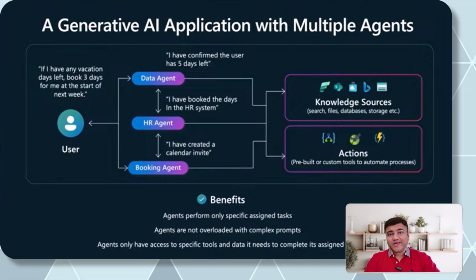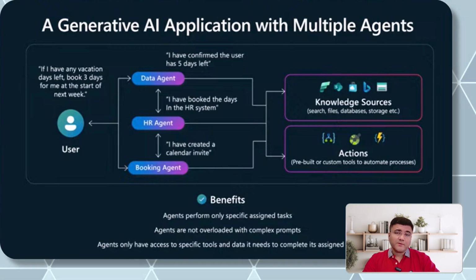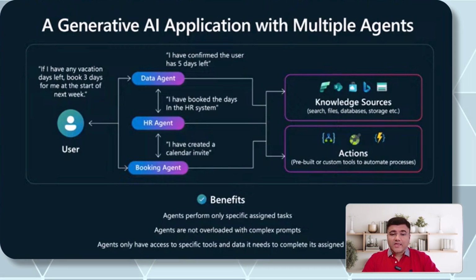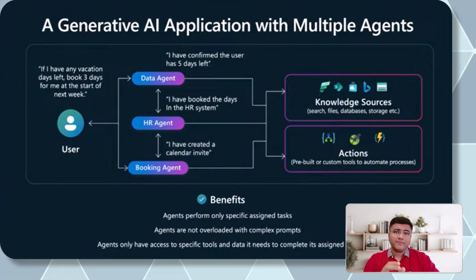What are the benefits we get because of multi-agents? First, agents perform only specific assigned tasks. So if I pick one agent and ask what this agent is going to do, the answer is always one single thing. Second, agents are not overloaded with complex prompts. No, never. Because an overload of complex prompts is going to create a problem or confusion in the agent's task, and then it won't be able to plan properly. Agents only have access to the specific tools and data they need to complete the assigned task. So every agent is going to be focusing on one particular task.